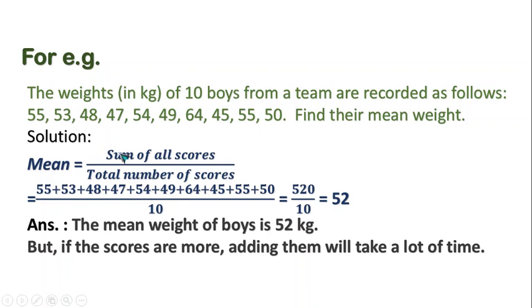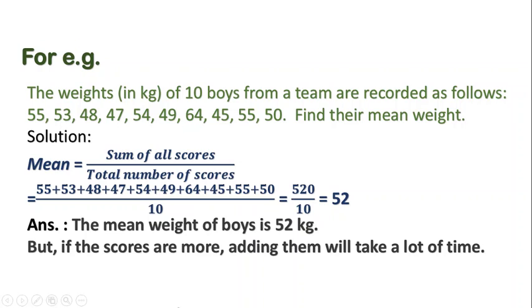So, we are going to write the sum of all the scores in the numerator as well as we are going to write the total number of scores in the denominator. So, let's see the total number of scores. 1, 2, 3, 4, 5, 6, 7, 8, 9, 10. So, we are going to write 10 in the denominator. On further solving, we have 520 upon 10, that is equals to 52. So, the answer is the mean weight of boys is 52 kg.